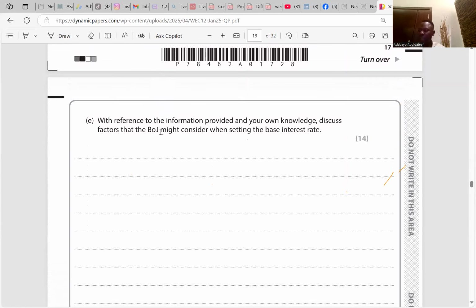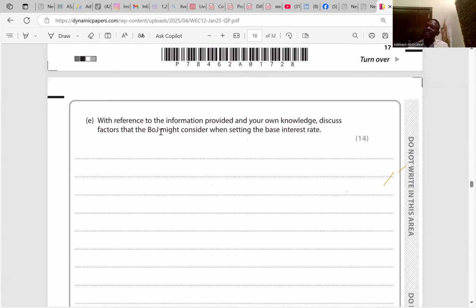According to the extract, the BOJ wants to achieve a 2% inflation target. Yes or no? So to achieve this, it is important for the BOJ to increase the interest rate. If you want to correct inflation, you have to adjust the interest rate.